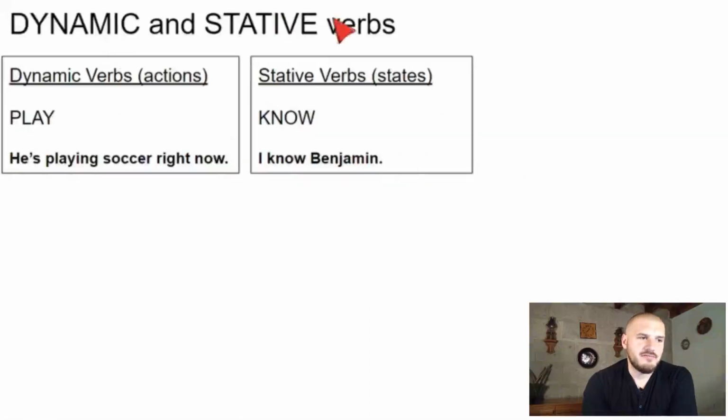So dynamic and stative verbs, basically a dynamic verb is a verb for an action, right? Like, for example, play. Play is a physical action. And a stative verb is a state. For example, if I say, conozco a Benjamin, I know Benjamin, that is a state. It's not an action. It's a state. Lo conozco. So you have dynamic verbs and stative verbs.